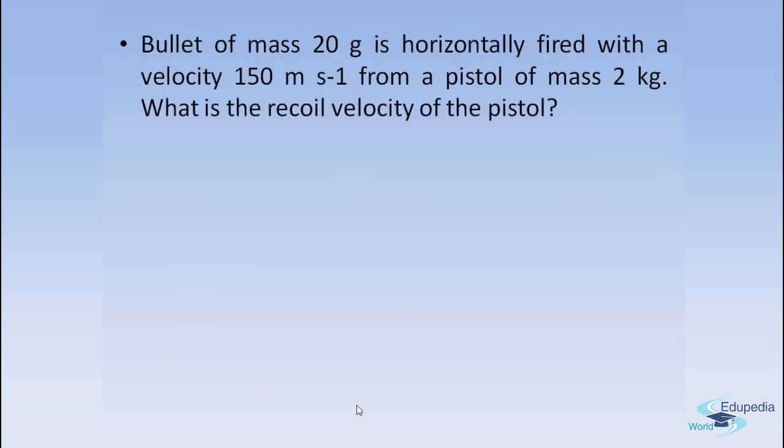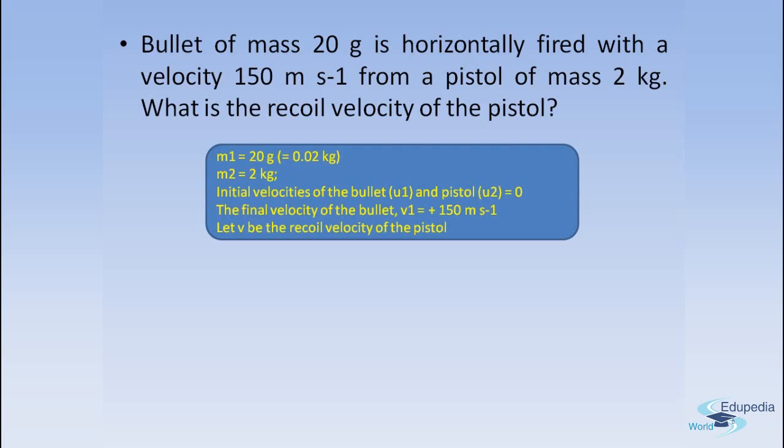Now, the next problem talks about a bullet of mass 20 gram, which is horizontally fired with a velocity of 150 meters per second from a pistol of mass 2 kgs. So here we recall the example of the recoil of a gun that we talked about while we were discussing the third law of motion. And it asks what is the recoil velocity of the pistol.